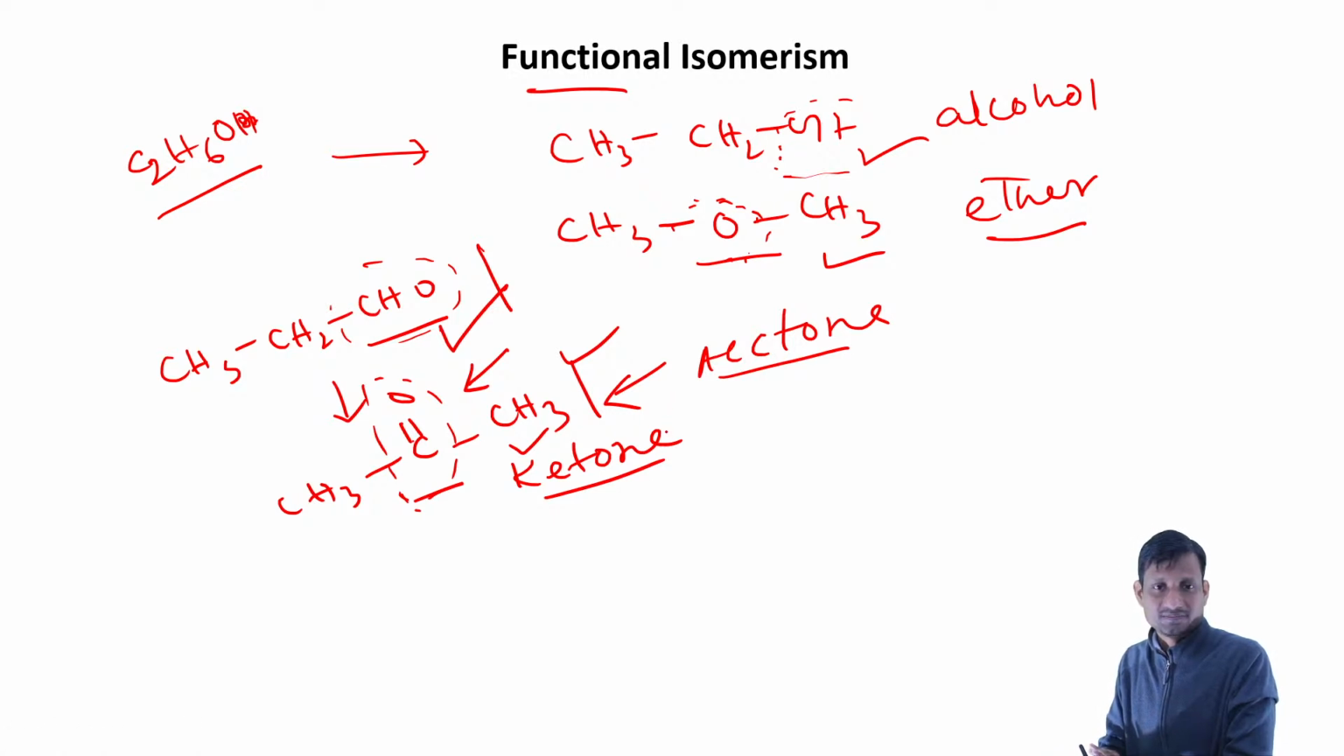IUPAC nomenclature. I hope it is clear what chain isomerism, positional isomerism, and functional isomerism are. In functional isomerism, the compounds will have more than one functional group, so that is called functional isomerism. These are very important, and frequently there will be questions to distinguish chain isomerism, positional isomerism, and functional isomerism.